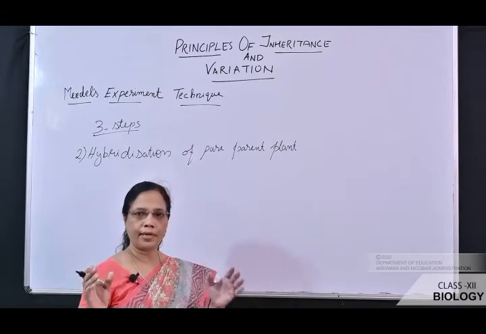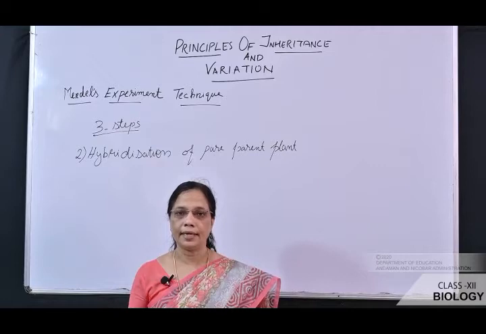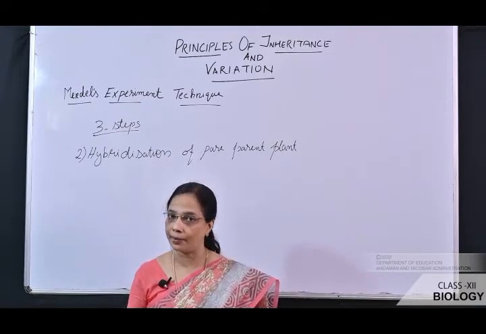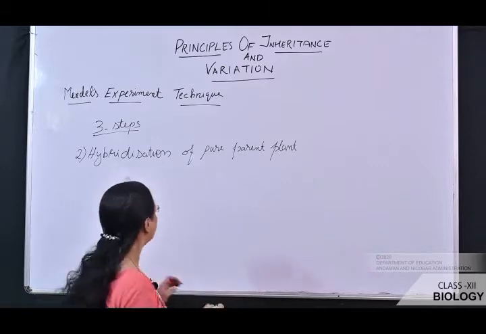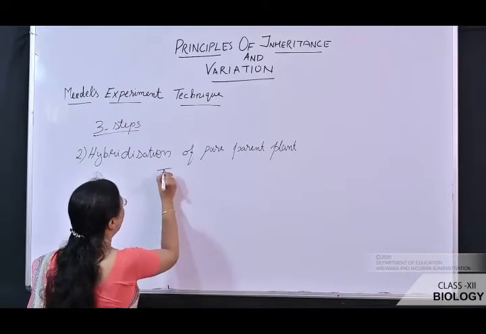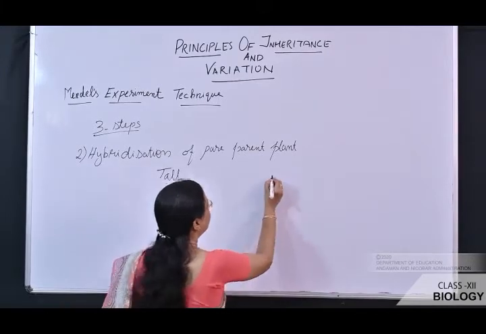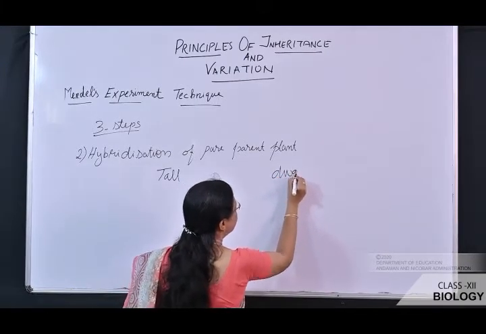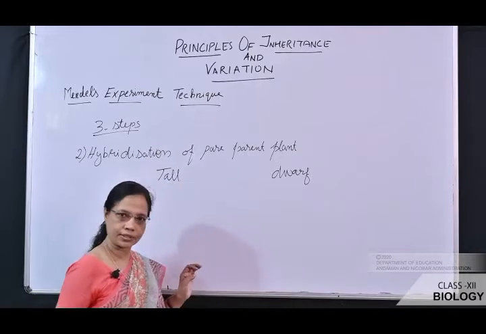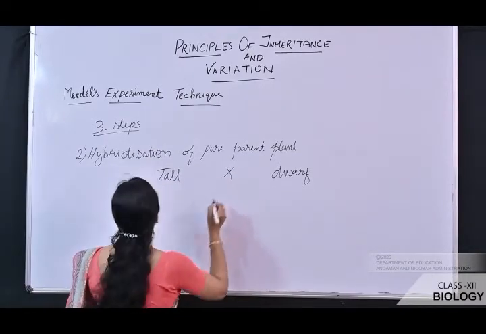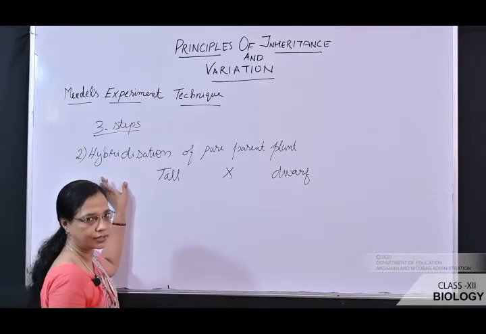So true breeding varieties are selected, and then two varieties of true breeding plants are hybridized, crossed. Now suppose we are taking a tall plant, which is a true breeding, and a dwarf plant, which is also a true breeding variety. It is crossed by artificial hybridization.